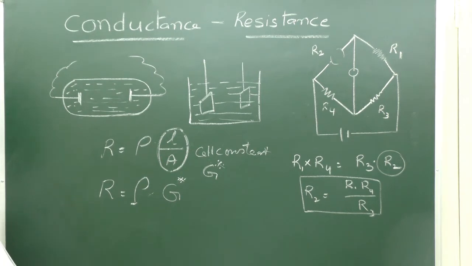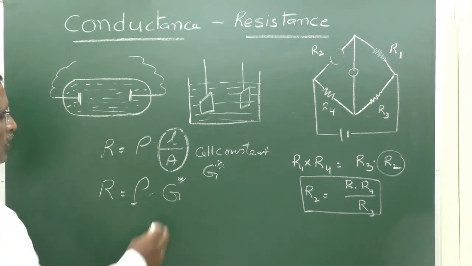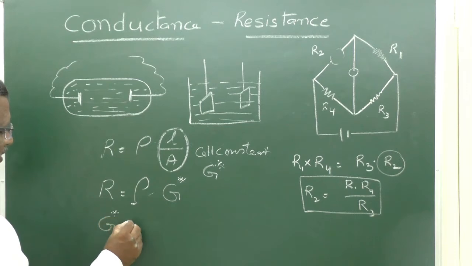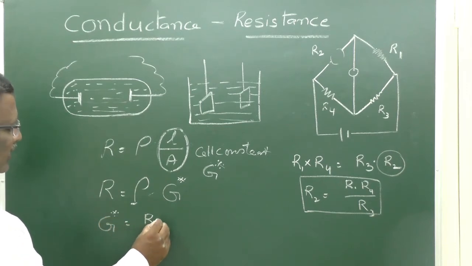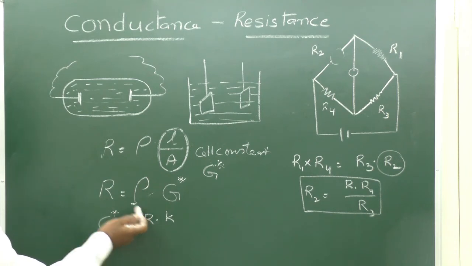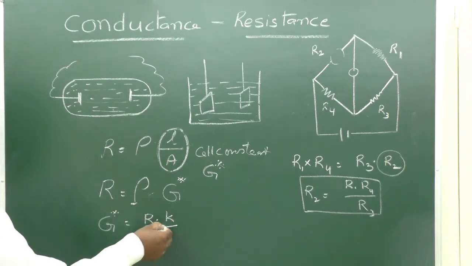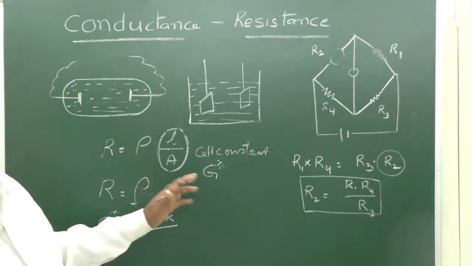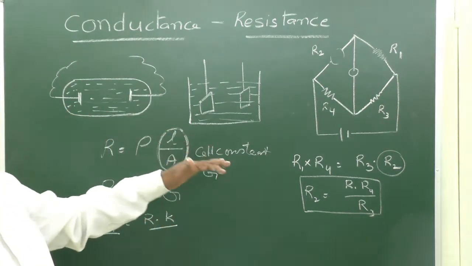Therefore, the cell constant G star is equal to R into kappa. If it goes this side, it will be R into kappa. Cell constant G star is equal to R into kappa, and we can derive the relationship between other parameters also.